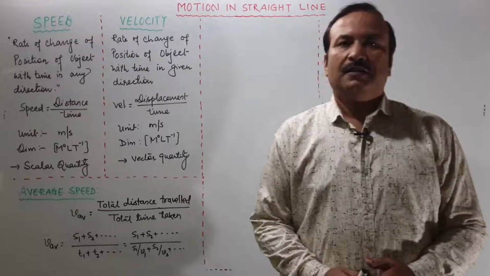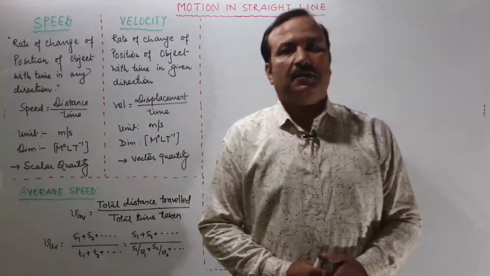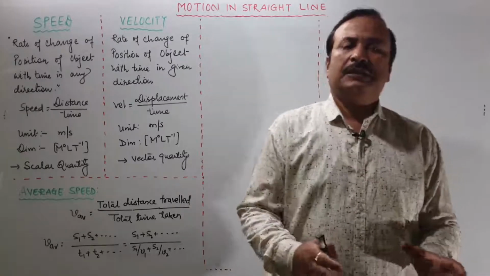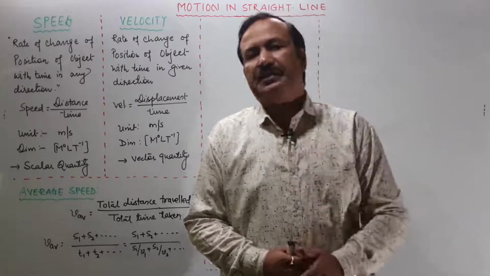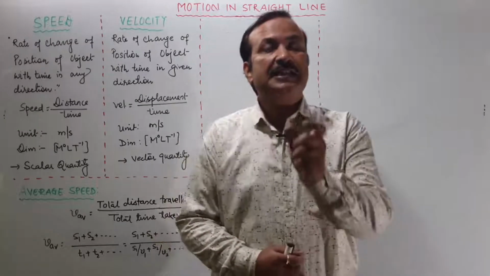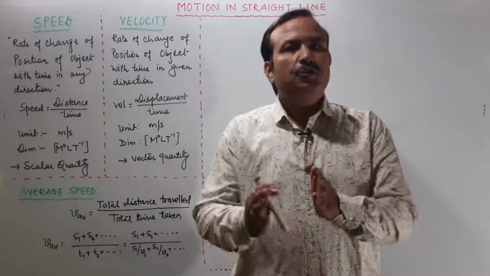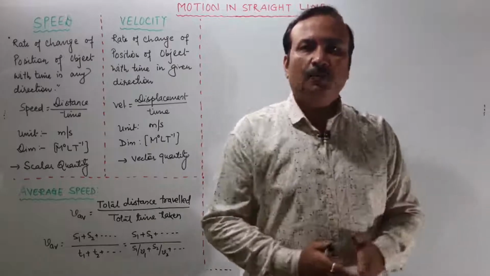What is speed? We generally are not able to differentiate the terms speed and velocity. The only basic difference between speed and velocity is the direction. When we talk about speed, we do not talk about the direction in which the object is moving.